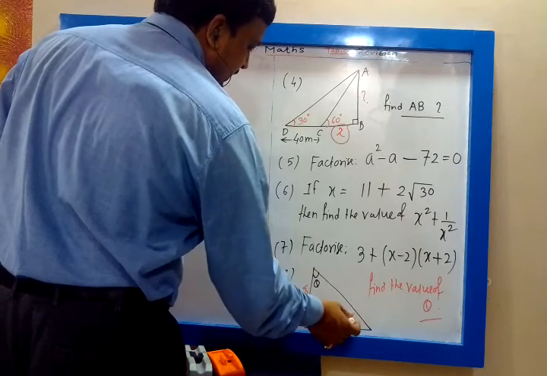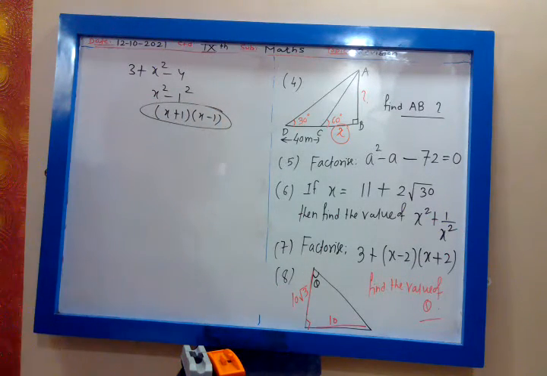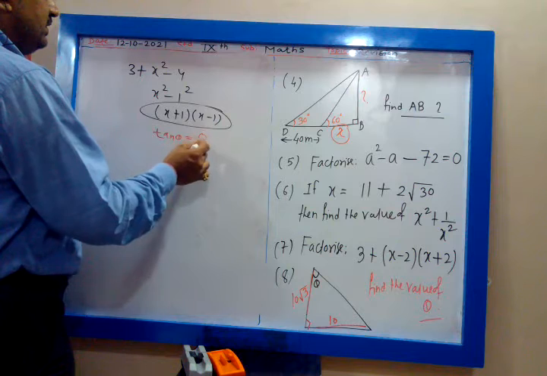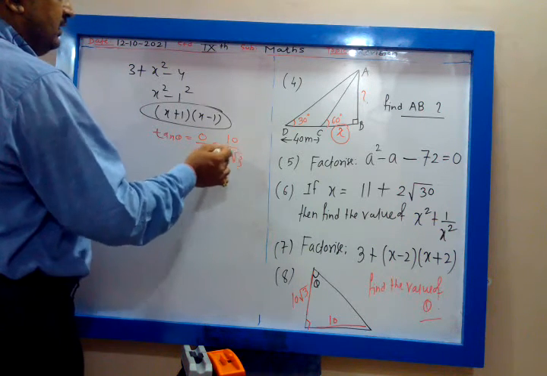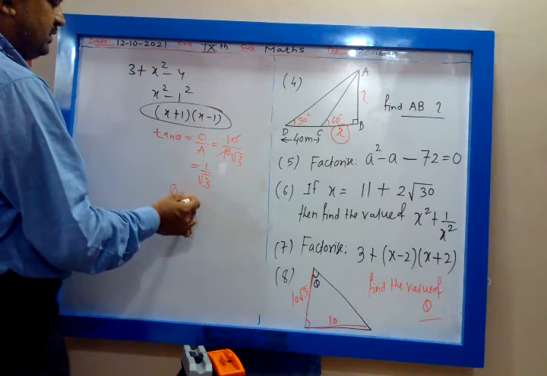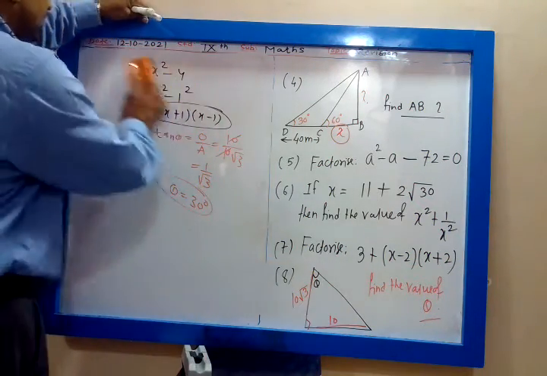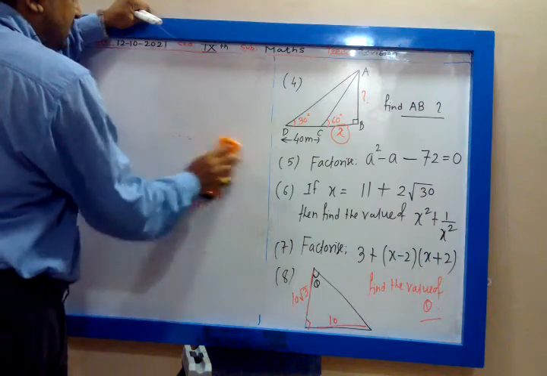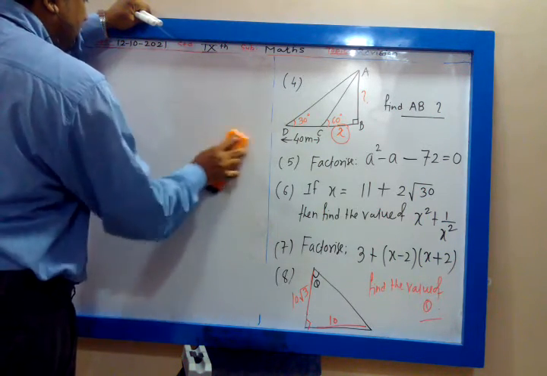This is my 90 degree. This is my opposite and this is adjacent. Opposite and adjacent, which ratio we consider? Tan. So tan theta is equal to opposite upon adjacent. Opposite is tan, adjacent is tan root 3. Tan get cancelled, that is 1 by root 3. Tan of which angle is 1 by root 3? Theta is equal to 30 degree. Very good. So for question number 8, the answer is 30 degree.